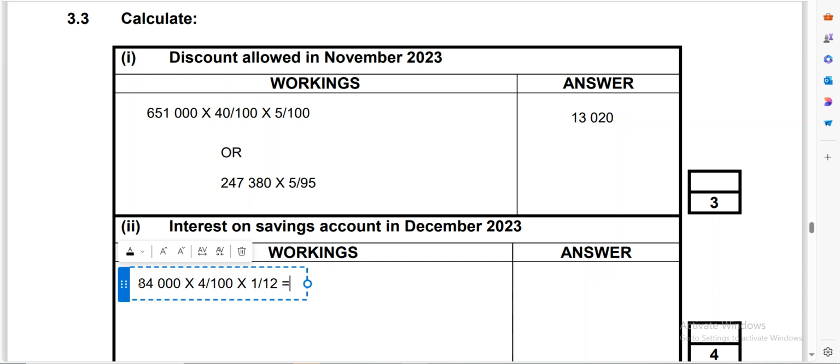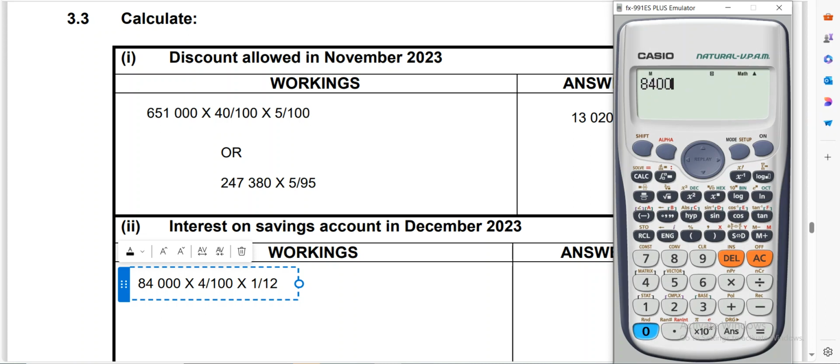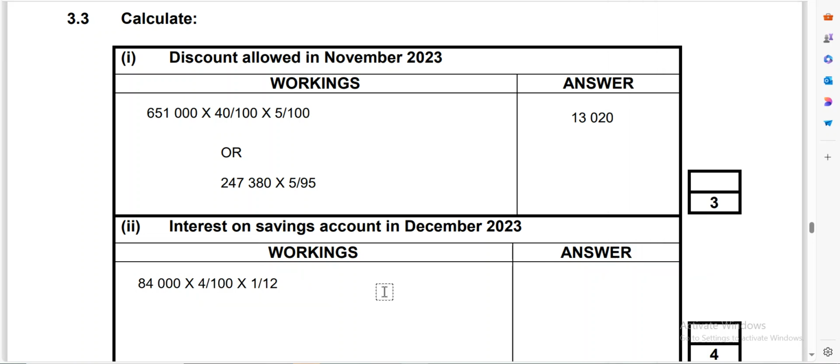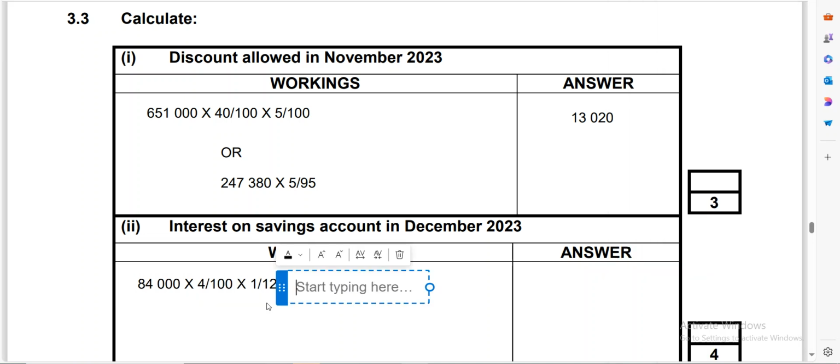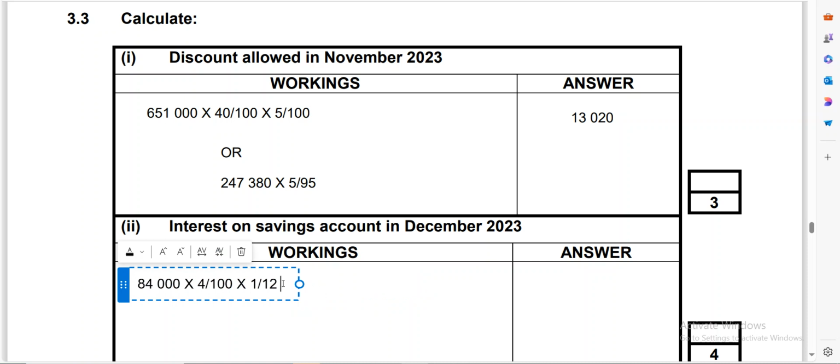So we'll see the answer that we are going to get. 84,000 multiply by 4 divided by 100 multiply by 1 divided by 12 is giving us 280.